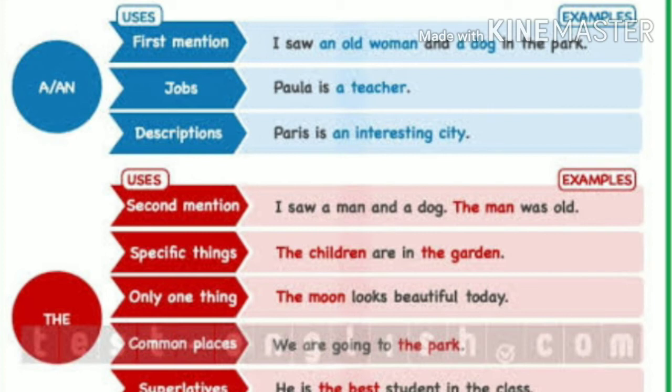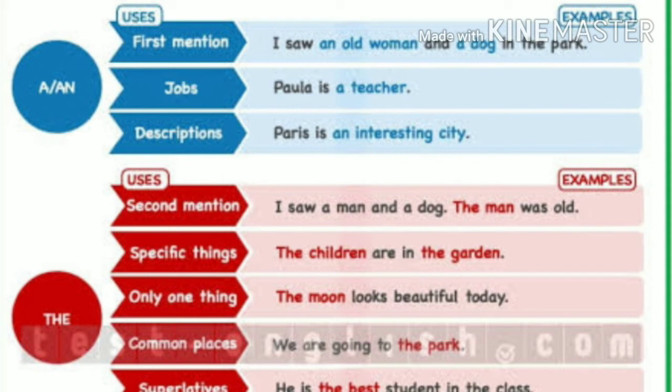Usage of the. The is used for second mention. For example, I saw a man and a dog. The man was old. Next, for specific things. The children are in the garden. Specifically, they are referring to the garden. Only one thing. The moon looks beautiful today.